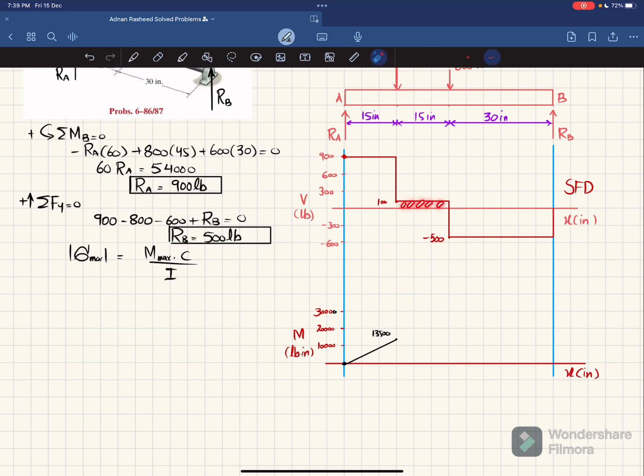The second area under the shear force diagram is this area, and this area is equal to 100 multiplied by this length, which is 15, so it will be equal to 1500. Clear? Now 13500 plus 1500 is equal to 15,000. So at this length we have 15,000. So look at 15,000. Let 15,000 be in the mid.